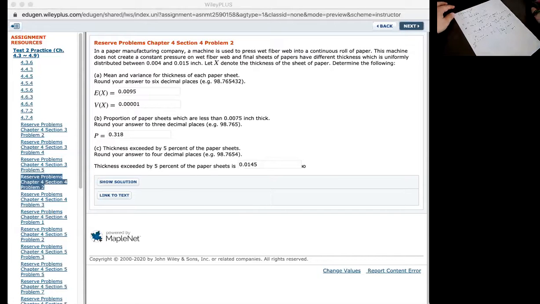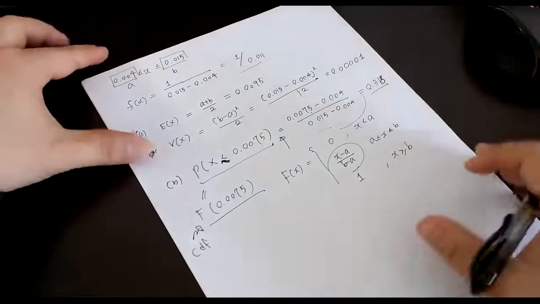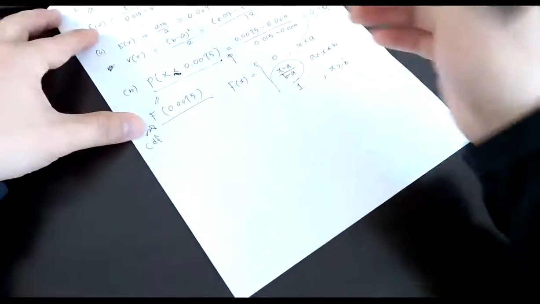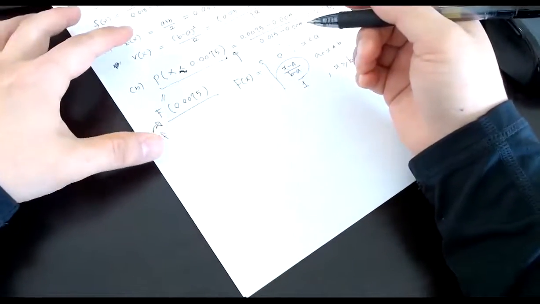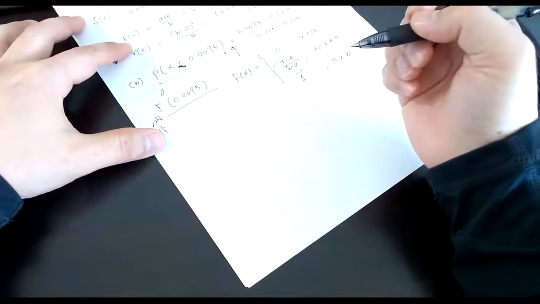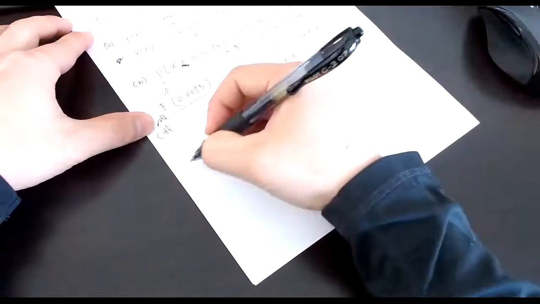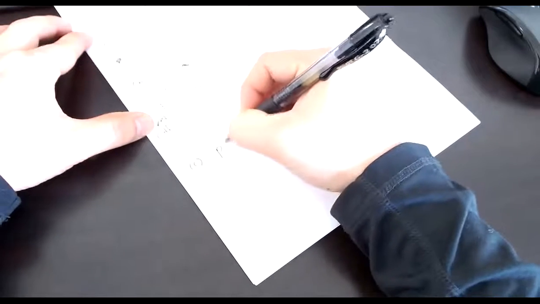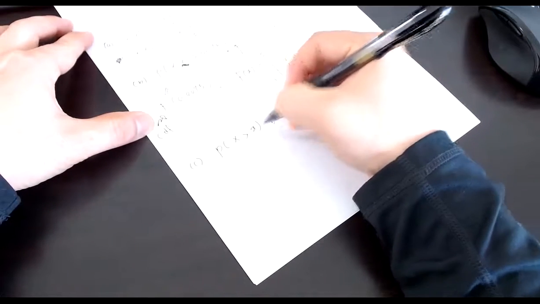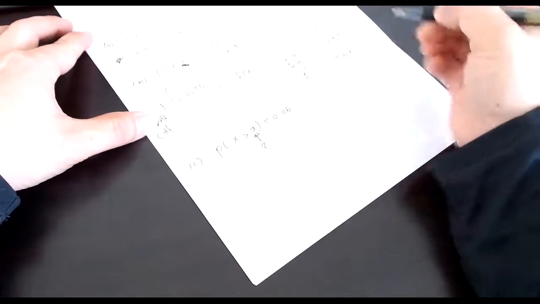So for question C, the probability that x is greater than some value x is equal to 0.05, and we need to figure out x, right?